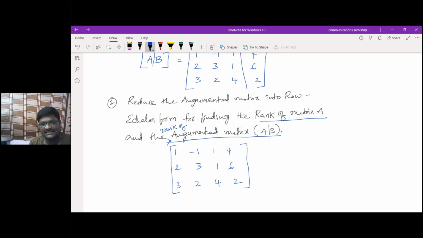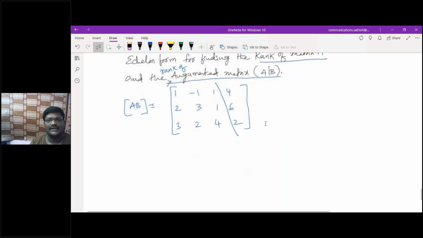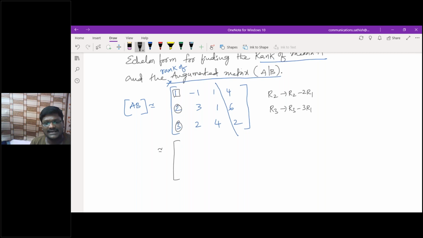Yeah. So the same thing I'm doing here. Let me check what I'll get. Okay. So I need to reduce this given augmented matrix into row echelon form. So what do I need to do? Come on, respond to me. By using this element, I want to make these two as 0. That means R2 as R2 minus 2 times R1, and R3 as R3 minus 3 times R1.